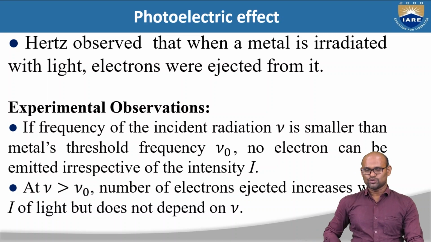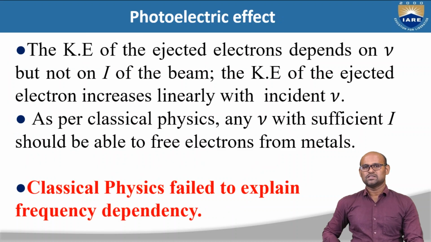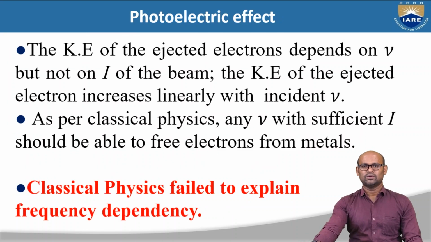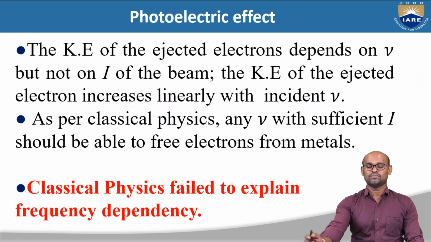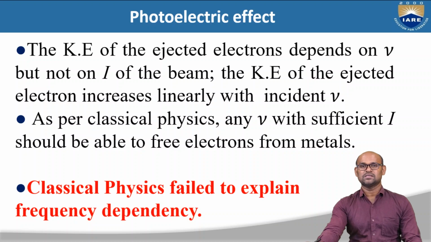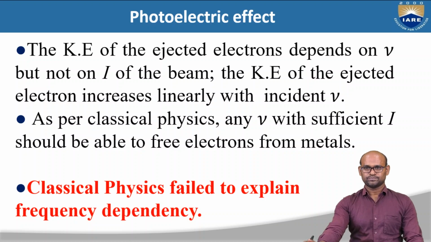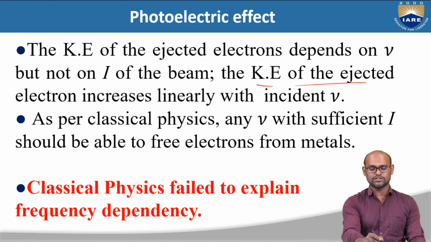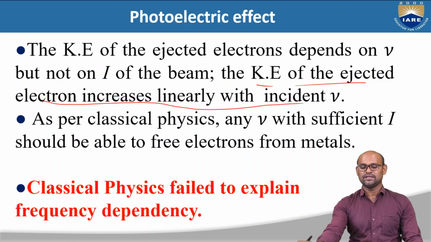Okay, so there is a threshold frequency nu naught. If the frequency of the light with which you are irradiating the metal is less than the threshold frequency, there will be no electrons ejected. And the kinetic energy of the ejected electrons depends on the frequency nu, but not on the intensity of the light beam. And the kinetic energy of the ejected electrons increases linearly with the frequency of the light which we are giving.